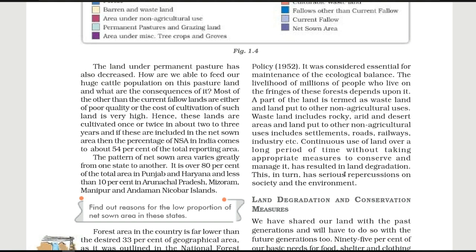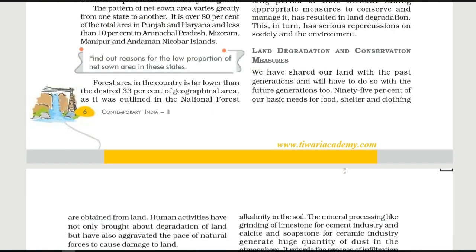Next we have land degradation and conservation measures. So regarding the land, how the land is degrading and how we are going to conserve it, what kind of measures we are going to use, we are going to read under this main heading. So all these headings are very important and we have to remember each and every line, because the questions are going to come from the lines.